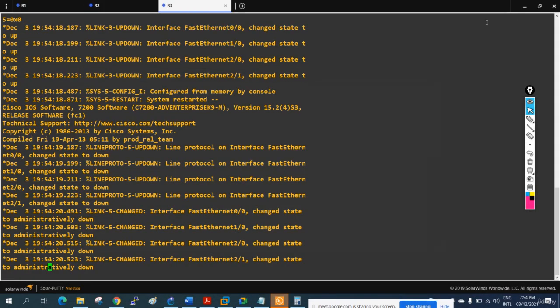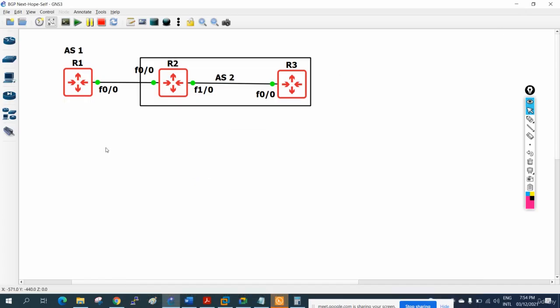Okay, so now what we will do here, we can define the IP schema. We can use 192.168.12.0 here, and here we will have 23.0. Here we will create one loopback also.